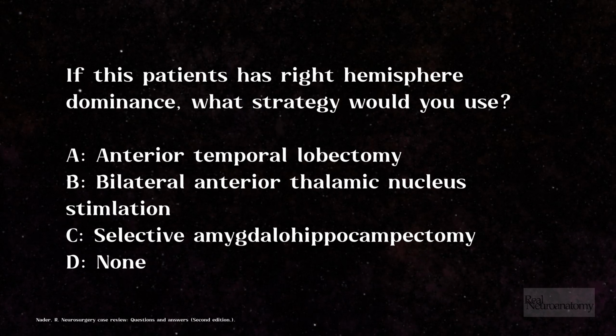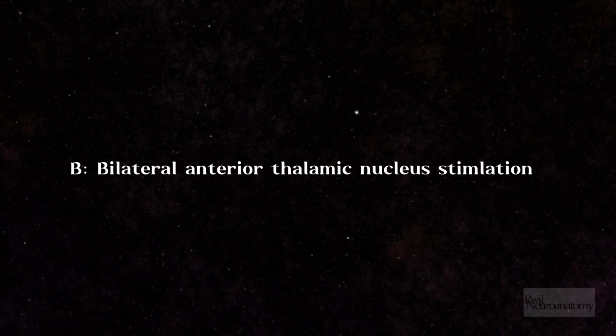If this patient has right hemisphere dominance, what strategy would you use? A. Anterior temporal lobectomy. B. Bilateral anterior thalamic nucleus stimulation. C. Selective amygdalohippocampectomy. D. None. B. Bilateral anterior thalamic nucleus stimulation.